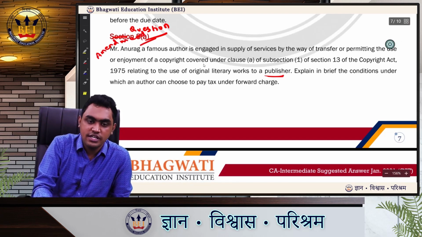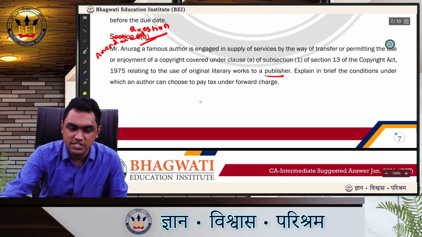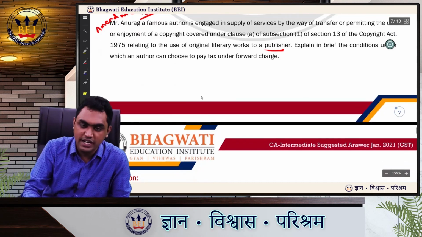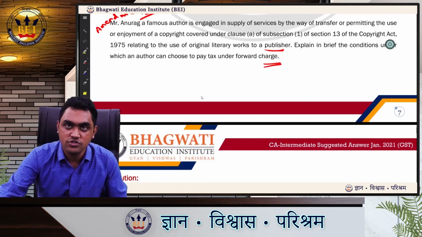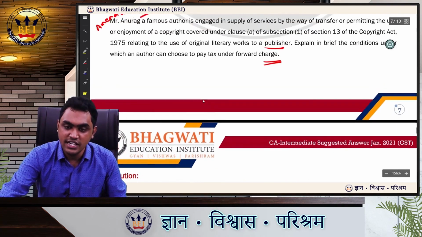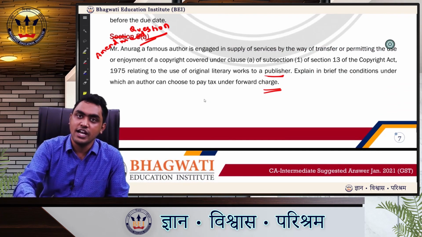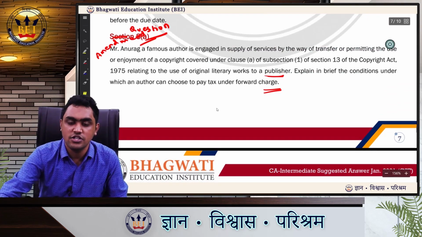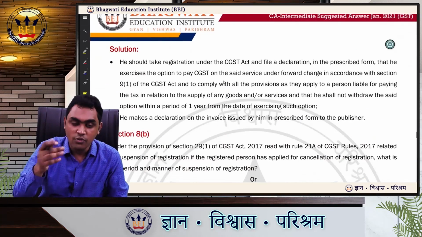A new entry was inserted in the reverse charge provision. Explain in brief the conditions under which an author can choose to pay tax under forward charge. If you remember, in that reverse charge notification entry, we studied that if the author wants, he can also opt for forward charge. So they are asking what are the conditions under which the author can opt for forward charge. Very easy question.